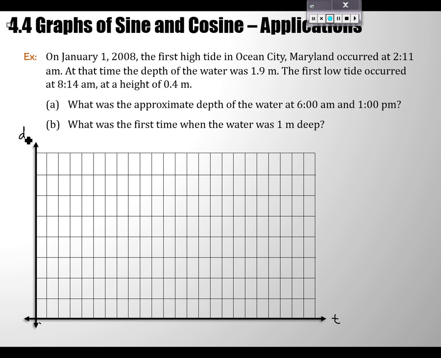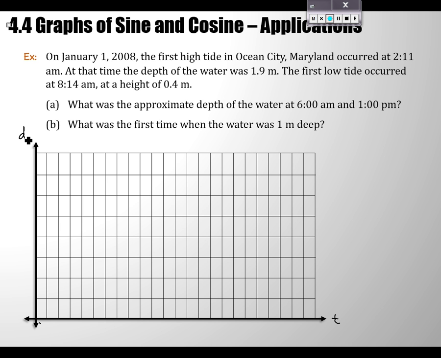What about time? That's maybe the trickier one. What do we want to say about time? The very first time is 2:11 a.m. So we could associate that with the time 0, but that's kind of messy because then after that it's not real nice. So let's associate a nice time with t equals 0. We could associate 2 as t equals 0, or you could be nicer and associate midnight with it. Then every t value corresponds to the actual time on the clock too. That's nice, but do what you like, okay? In the end, we should all get the same answers if we cross our t's in the right way.